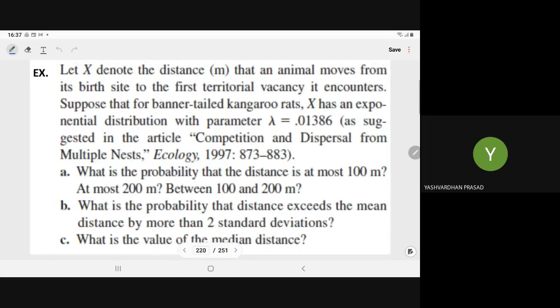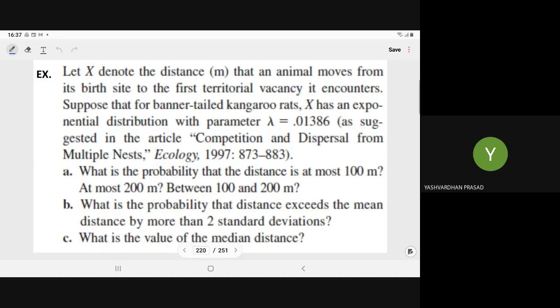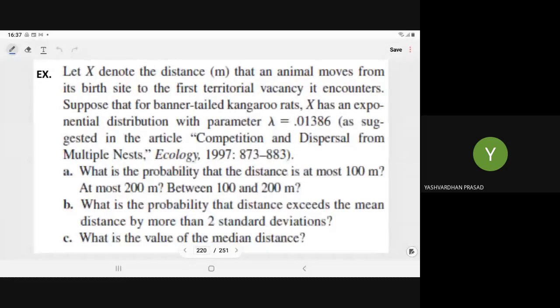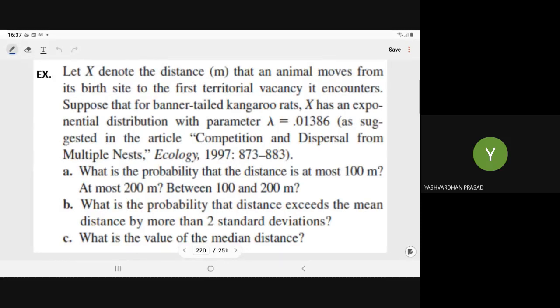So let us do some examples on the exponential distribution. Let x denote the distance that an animal moves from its birth site to the first territorial vacancy it encounters. Suppose that for banner-tailed kangaroo rats, x has an exponential distribution with parameter lambda equal to 0.01386. What is the probability that the distance is at most 100 meters, at most 200 meters, between 100 and 200 meters?